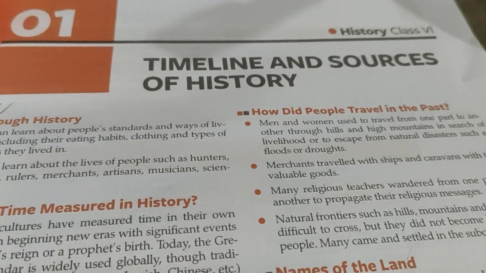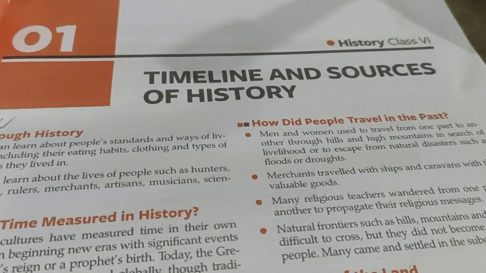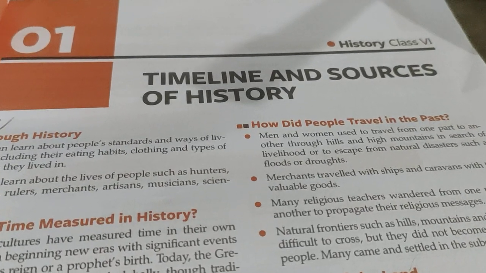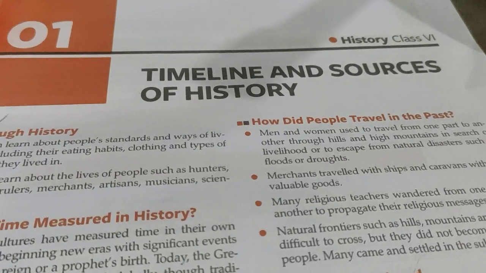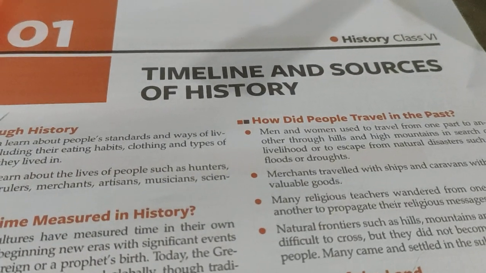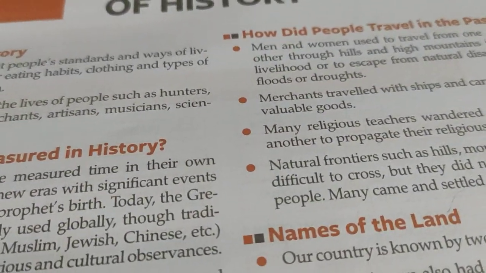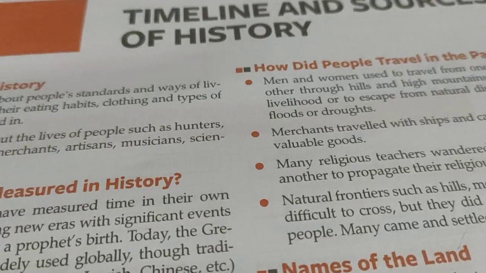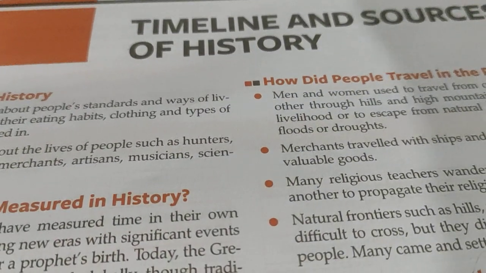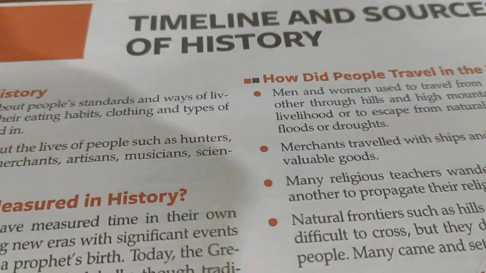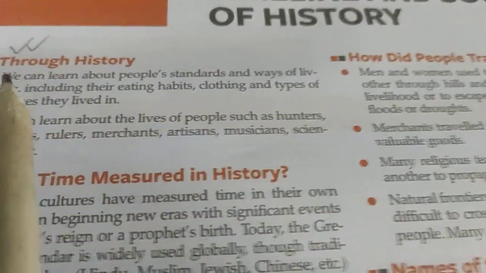So, for class 6, we have covered the polity syllabus for class 6 NCERT. Now, we are going to start with the history. Our first topic is timeline and sources of history. In this way, one by one, we will cover geography, economics, and general science. You got it right? Then we will go more deeply. Okay, let's start this timeline and sources of history.